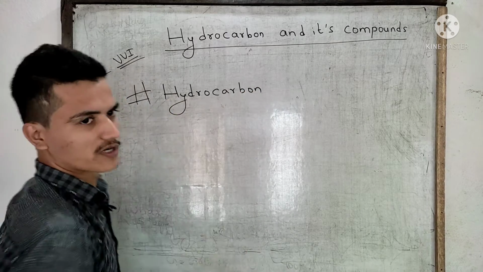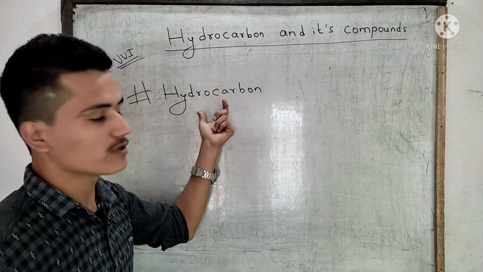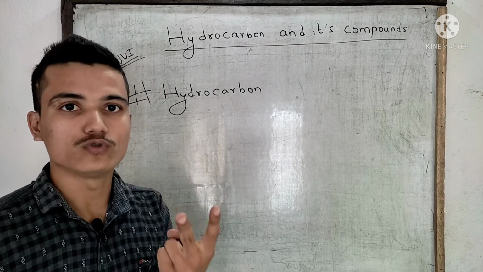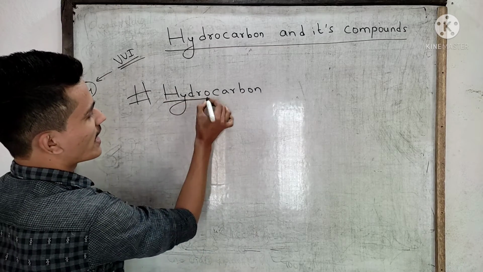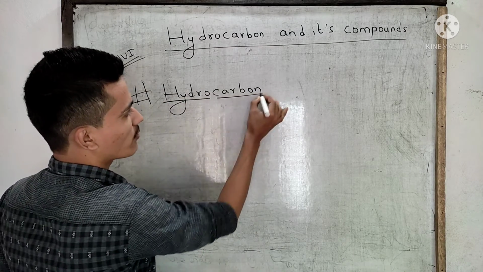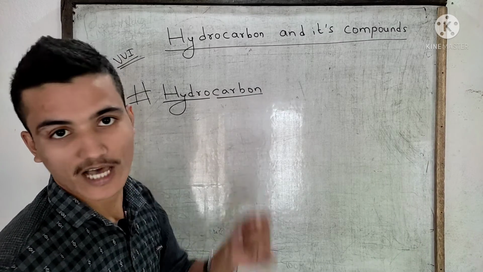This word hydrocarbon is composed of two words. One is hydro and another is carbon.